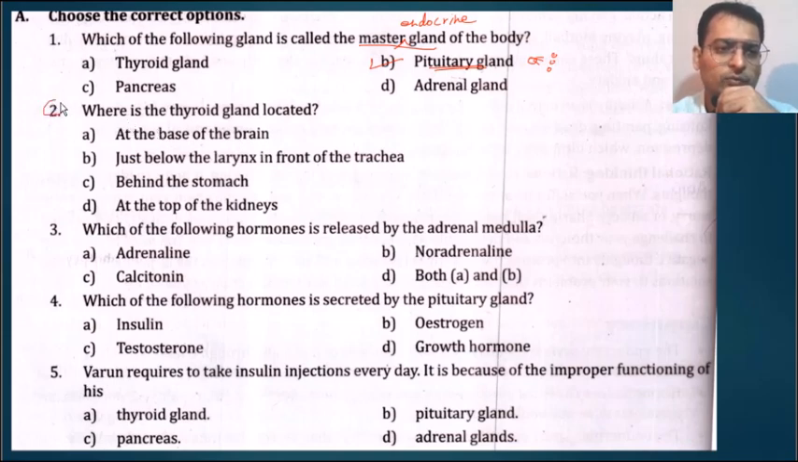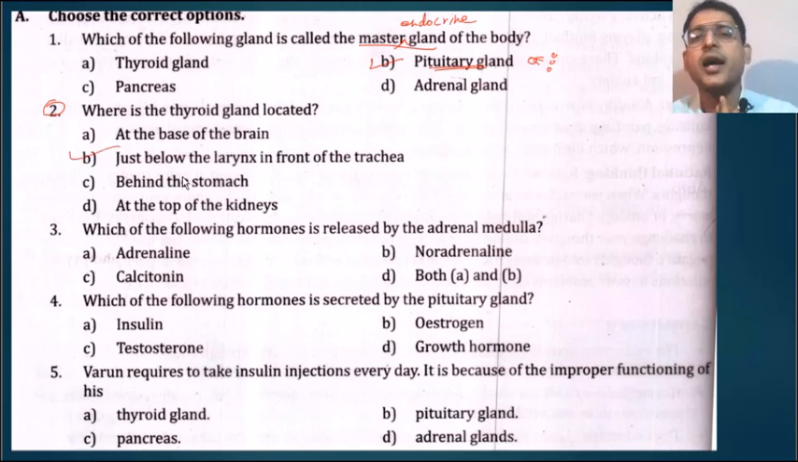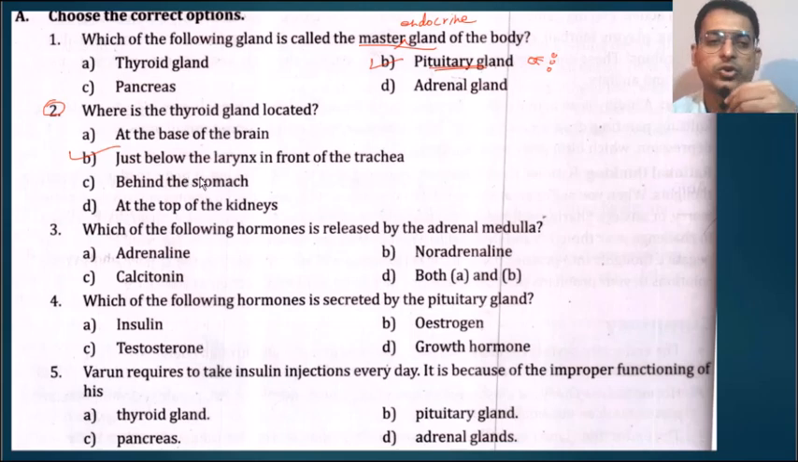Next, where is the thyroid gland located? Is it at the base of the brain, just below the larynx and in front of the trachea, behind the stomach, or at the top of the kidneys? The answer is just below the larynx. Here in the throat region, just below the larynx, that is the sound box, and in front of the trachea, that is the windpipe.